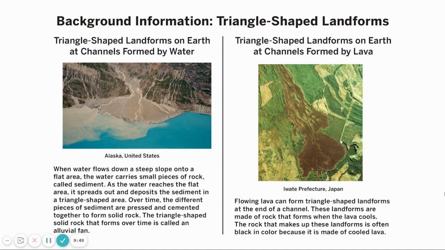The triangle-shaped solid rock that forms over time is called an alluvial fan. So one key point in this is not only the shape of the triangle, but that on water-formed channels, we see sedimentary rock that is found at the base of the channel.